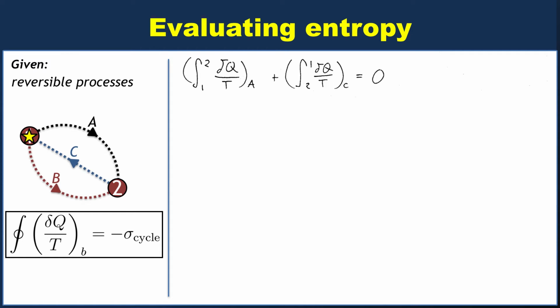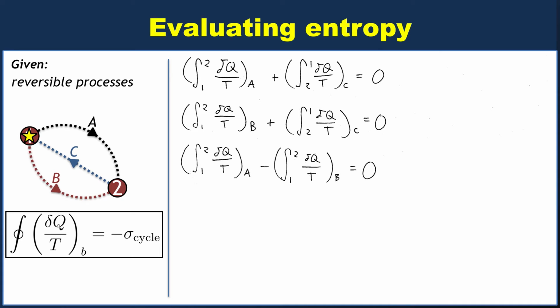Okay, let's make the same argument now for process B and process C, going from state 1 to 2 and then back. So if we do that, we go through process B, through process C to get back to state 1. Well, using exactly the same logic, we can write down a sum of two integrals for that, right? It's the same setup, the only thing we've done is switch the subscript on A to being a subscript B. Okay, why did I do that? Well, we know that both of these are equal to 0, so what happens if we actually take our second equation and subtract it from the first? We can do that, no problem.